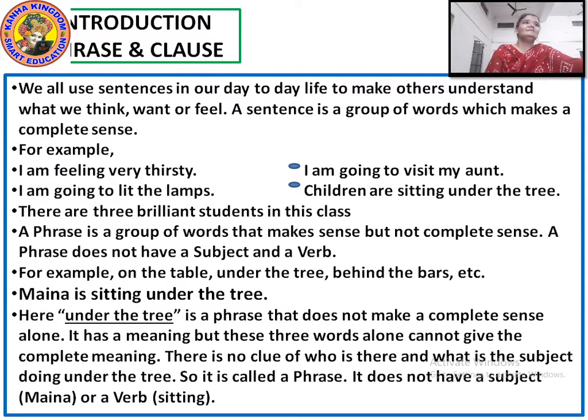All these sentences are complete sentences, but in the sentence itself you will find the phrase. Now, what are the phrases from these sentences? The phrases are on the table, under the tree, behind the bars, light the lamp, and to visit my aunt.